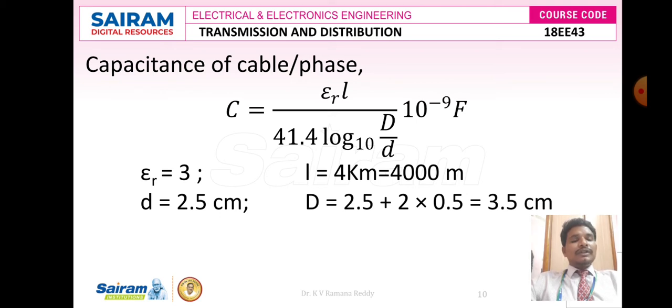So the diameter of the outer cylinder, capital D, is equal to inner diameter 2.5 plus 2 into 0.5. Here we got 3.5 centimeters, that is capital D, the diameter of the outer cylinder.